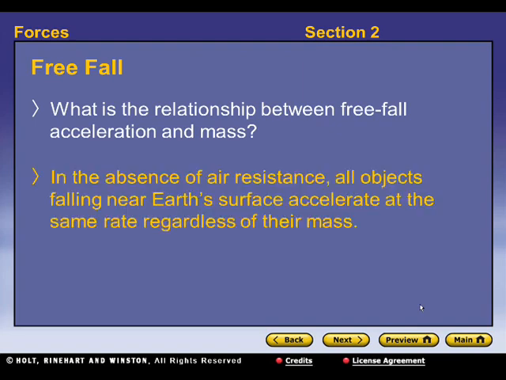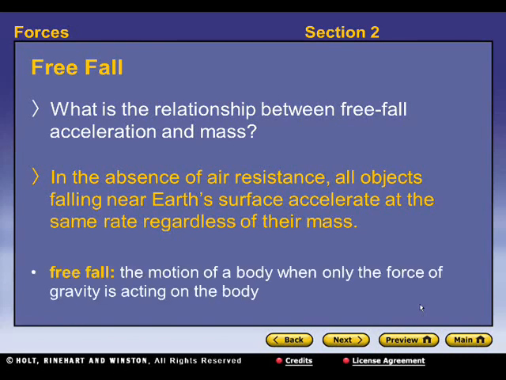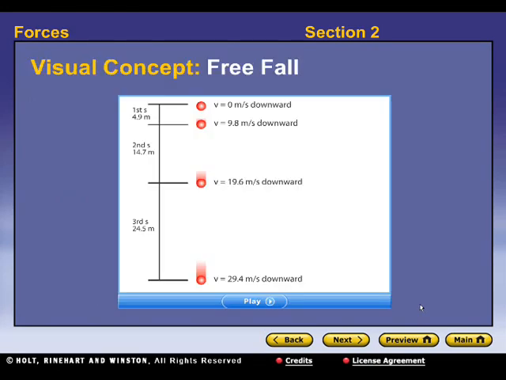Alright, so free fall. What is the relationship between free fall acceleration and mass? In the absence of air resistance, all objects falling near the Earth's surface accelerate at the same rate regardless of their mass. Free fall is the motion of a body when only the force of gravity is acting on it. So let's watch this little video, which is going to explain what free fall is and how it accelerates.